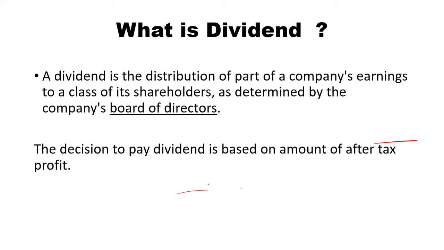As we discussed yesterday, suppose this is your operating profit, earning before interest and tax, EBIT.